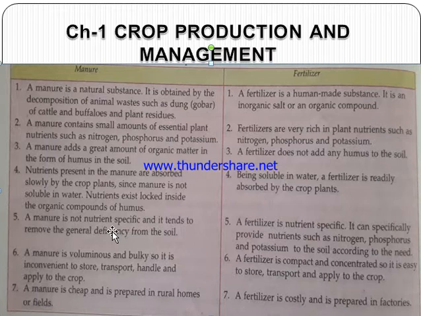Nutrients present in manure are absorbed slowly. Fertilizers are quickly absorbed by the crop plants. Manure is not nutrient specific, but fertilizer is nutrient specific. Manure is cheap and prepared in homes. Fertilizer is costly and prepared in factories. These are the differences between manures and fertilizers.